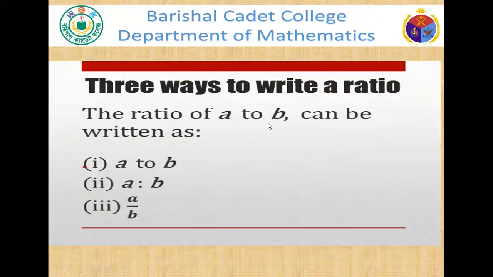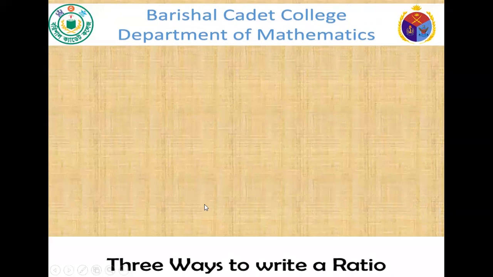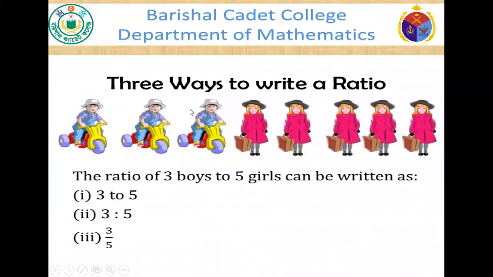Now, three ways to write a ratio. The ratio of A to B can be written as either A to B, or A ratio B, or A by B. So we see three ways to write a ratio. Among these three boys and five girls, how can this be written? Yes, 3 to 5, or 3 ratio 5, or 3 by 5.